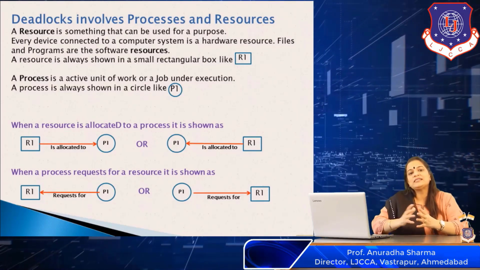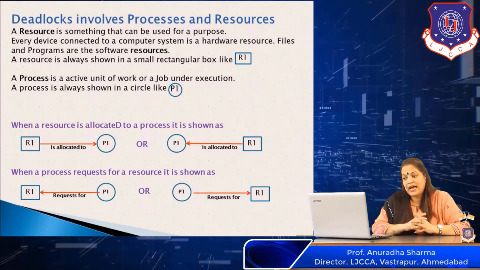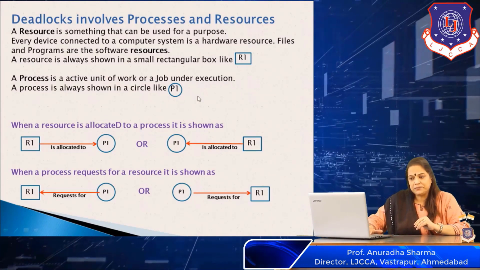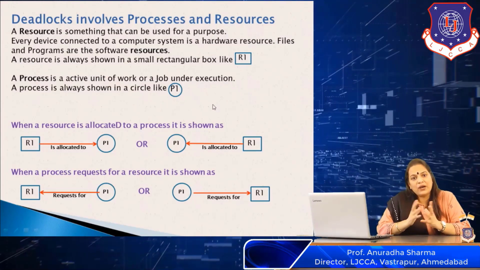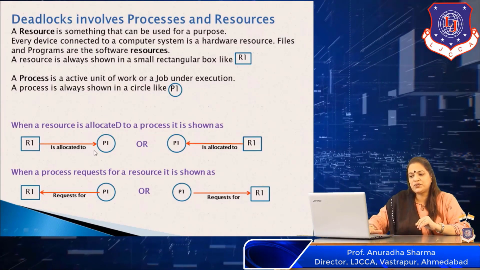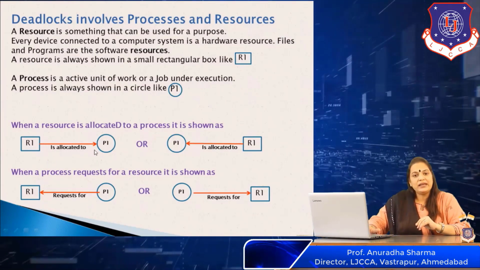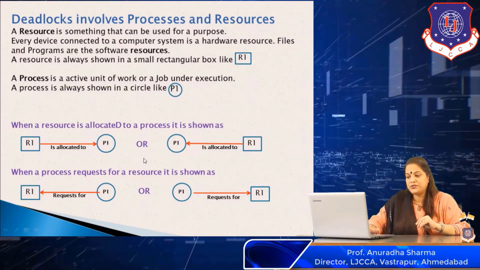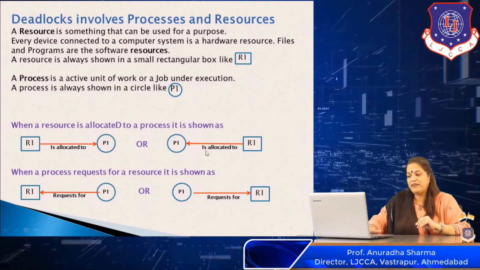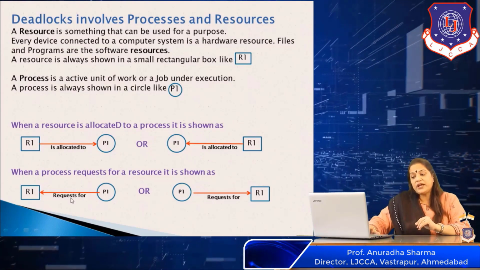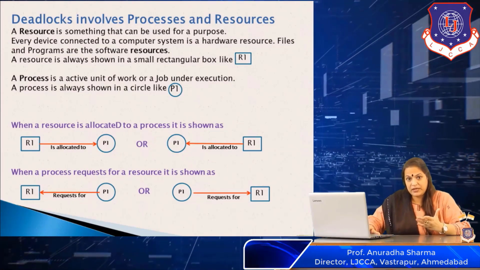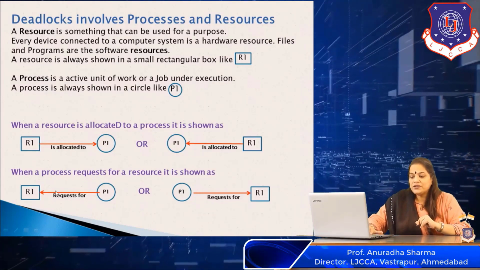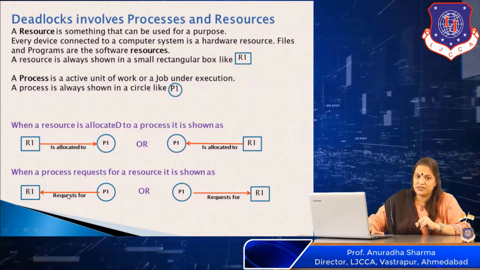So a process is basically an active unit of work, and in a resource allocation graph, a process is shown as a circle. Now when we allocate a resource to a process, it is shown something like this. The arrow indicates that this resource is allocated to process P1. R1 is allocated to P1. The other way around, we can have it this way also. And when a process requests for a resource, it can be shown this way. The arrow is towards the resource when we are requesting for the resource.